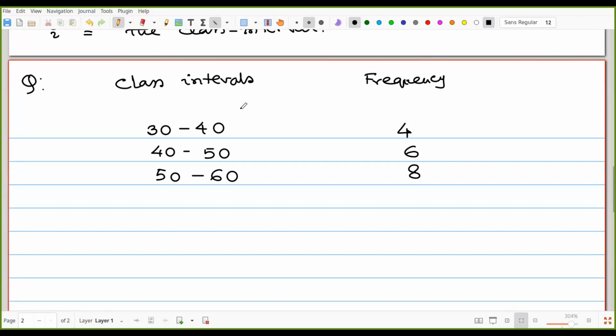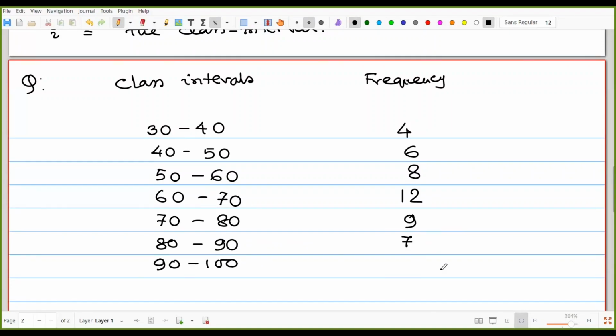In any one class, you can write the 40, 50, that type of data. 60 to 70, that is 12. Then 70 to 80, the frequency is 9. 80 to 90, frequency 7. And 90 to 100, frequency 4.